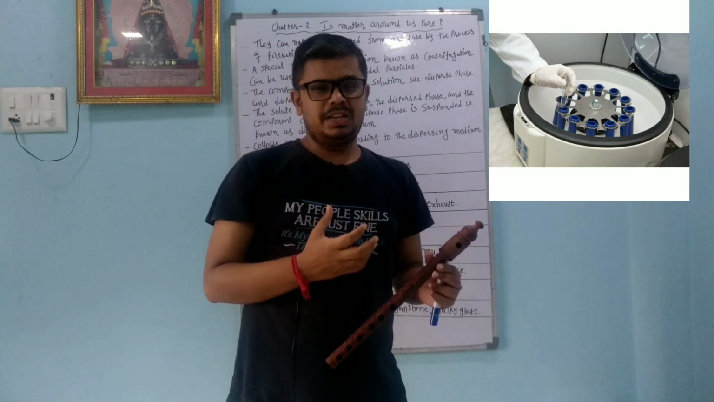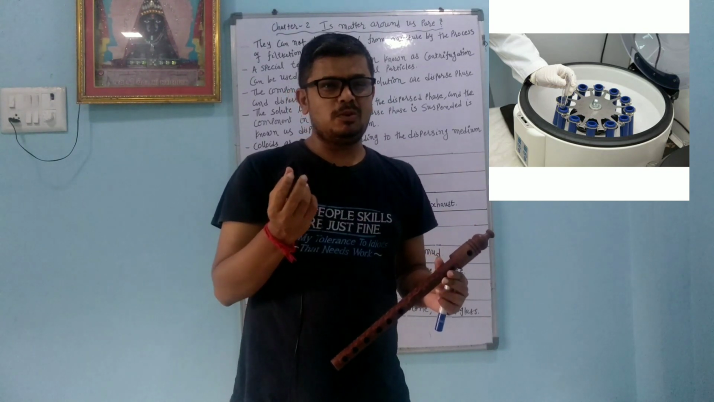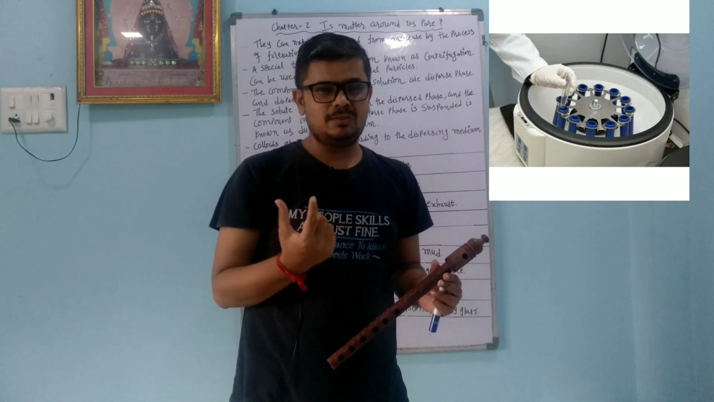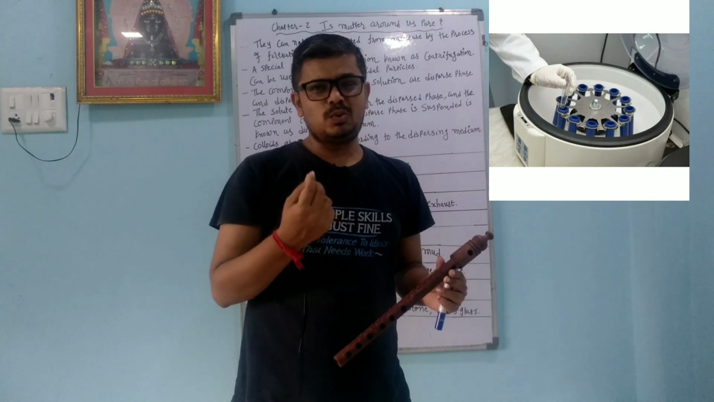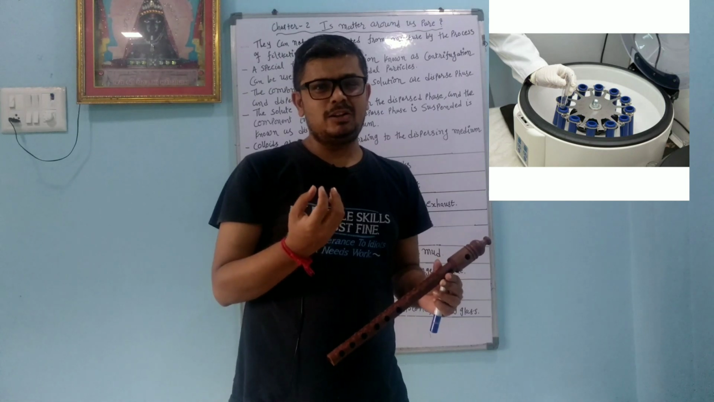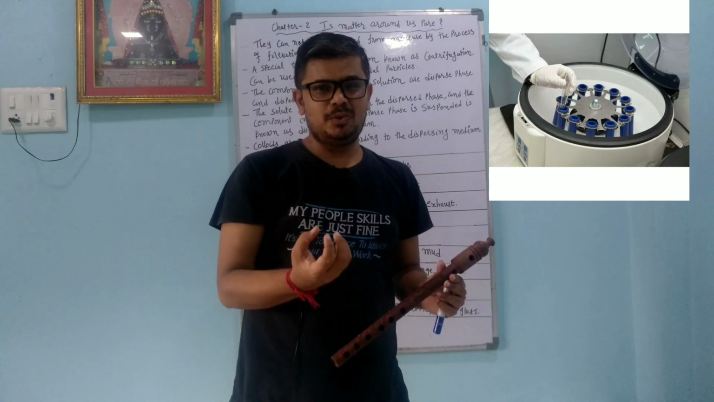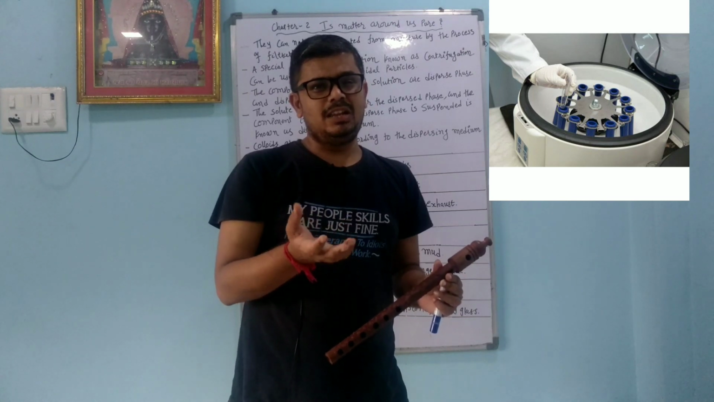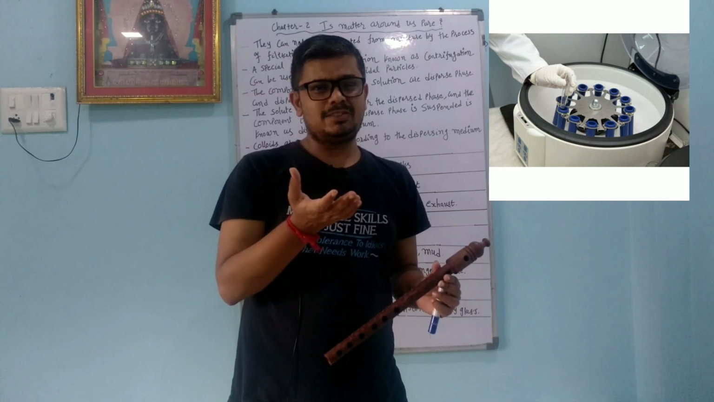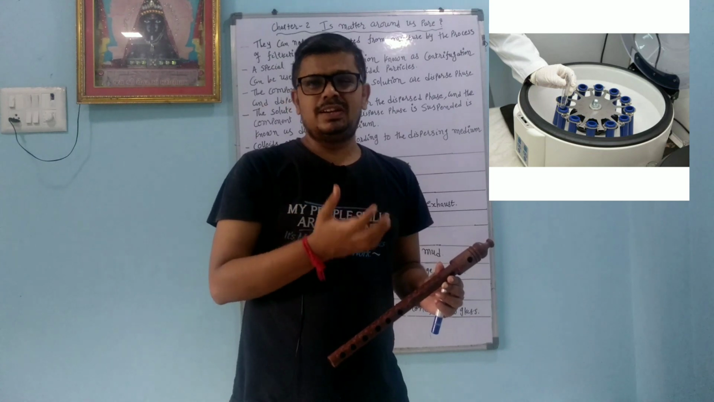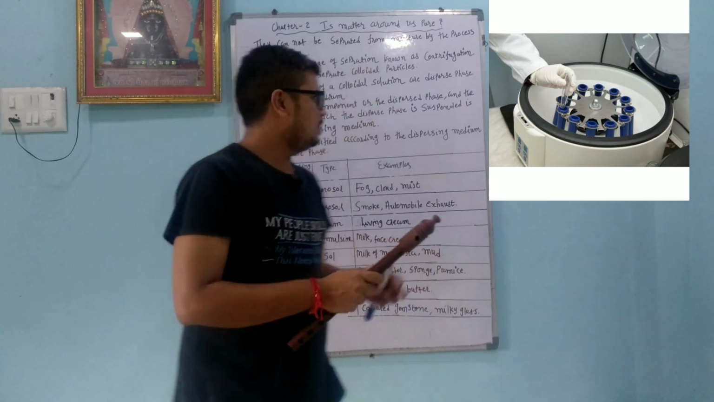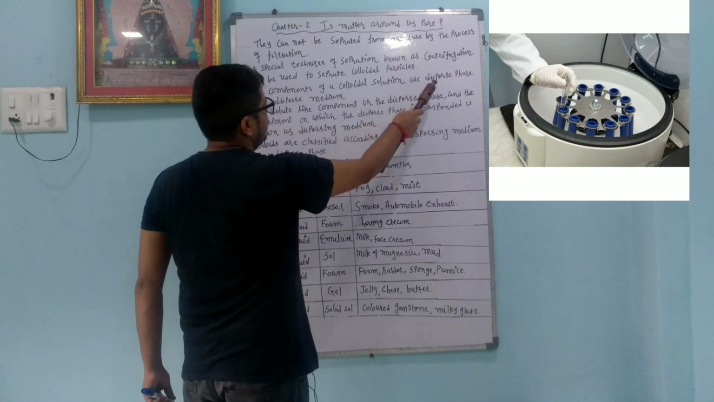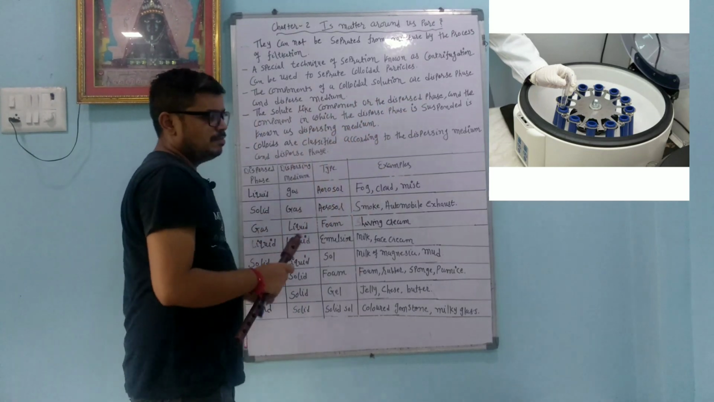Whenever you go for a blood test, they take a small amount of blood in a small test tube and put it in a rotating disc. When this disc rotates, the heavy particles of the blood settle down. Blood is also an example of a colloid. Heavy particles settle down and the liquid remains in the upper part. So this is an example of what? The centrifugation method.